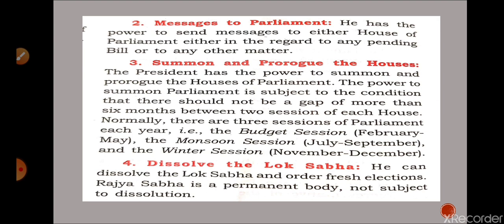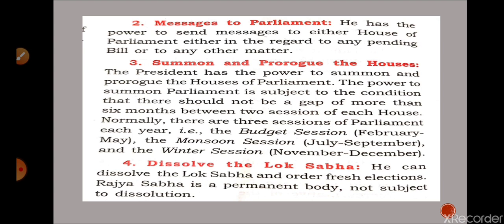This address is prepared by the ruling party, keeping in mind their policy and their manifesto on which they took part in the election. So we can say that the address to the sessions of Parliament is delivered by the President, and this address is prepared by the ruling party, in which the internal and external policies of the government are explained by the President of India. So I hope this is clear. So the Houses of Parliament have a joint sitting.